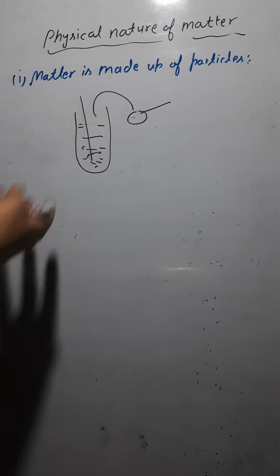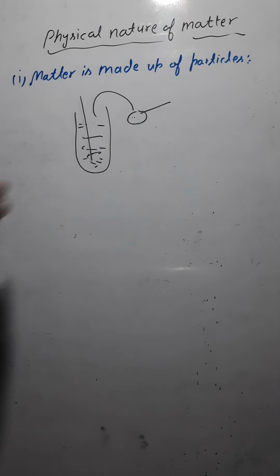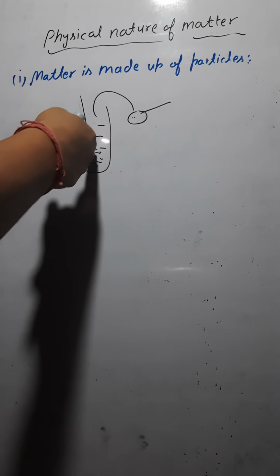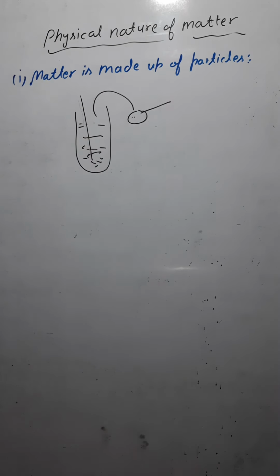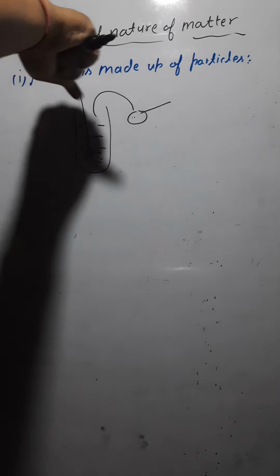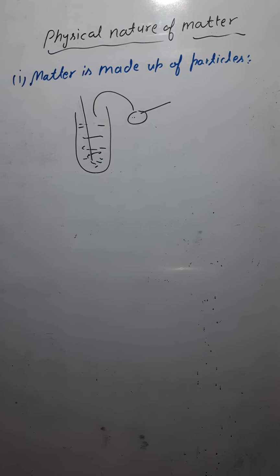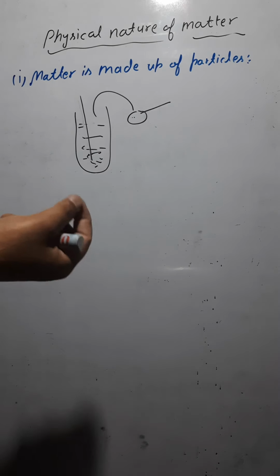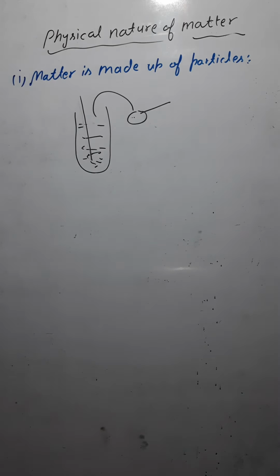Where has it gone? Where is the sugar now? You have just mixed one spoon of sugar in this water, and you stir it with the help of a rod, and now the sugar is not there. Where is the sugar now? This is because the sugar has been dissolved in water.